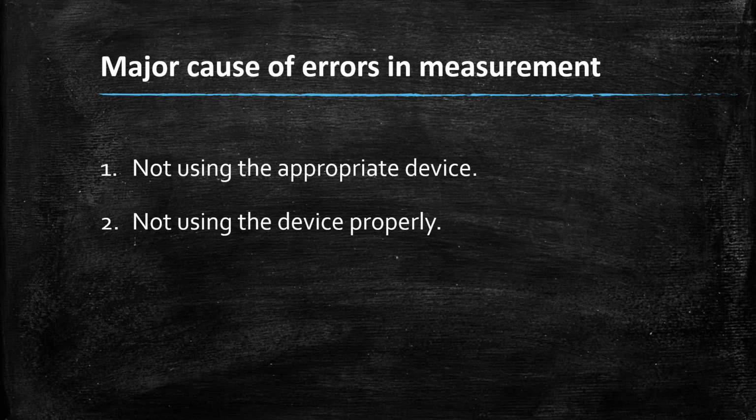Next is not using the device properly. So in that first picture, a scale was there. The scale has proper measurement, but if we do not use the scale properly, we will not get proper measurement. So we have to use it properly, right? So these are the two major causes of errors in measurement.